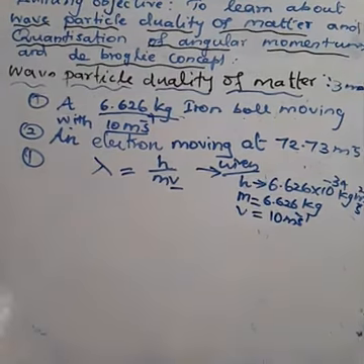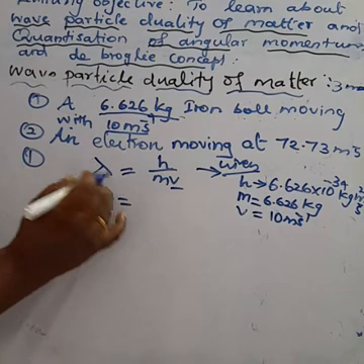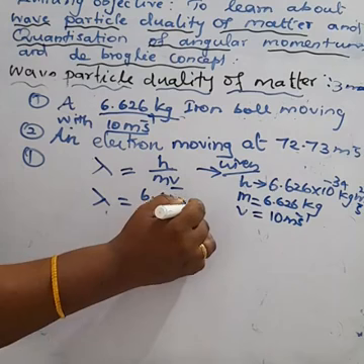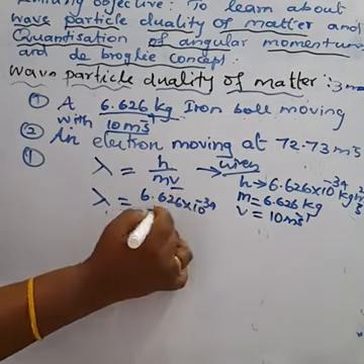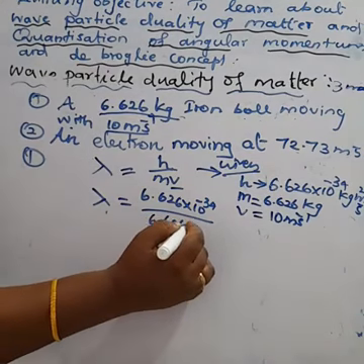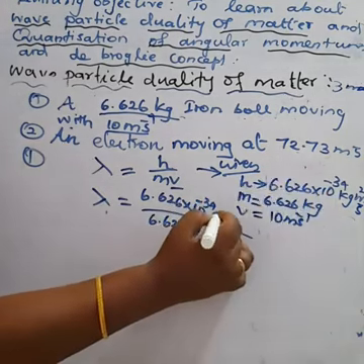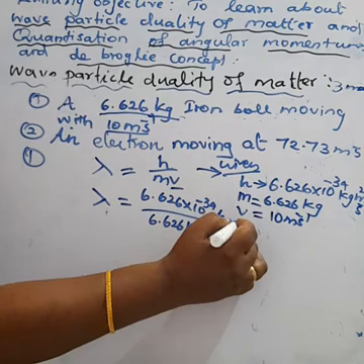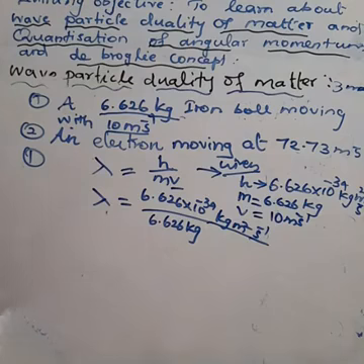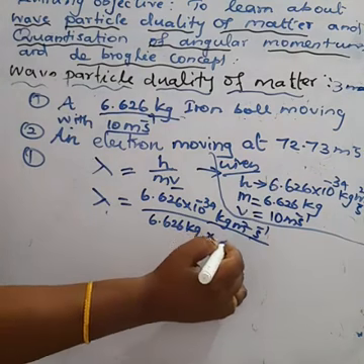Lambda is equal to h, 6.626 × 10^-34 kilogram meter square per second, by m, 6.626 kilogram, into v, 10 meter per second. You should write the units.